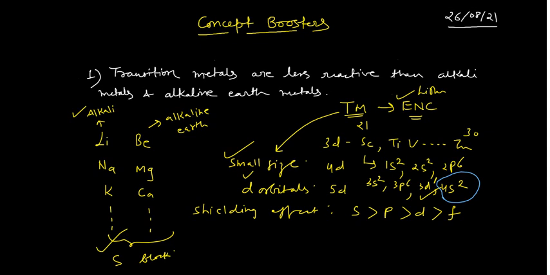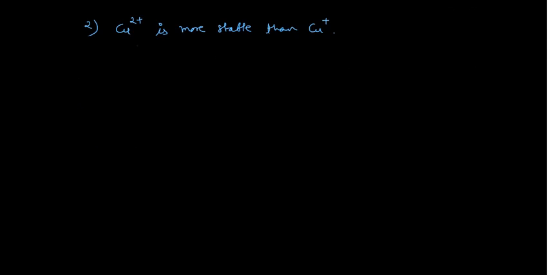So this is the first problem. Now moving to the next problem. What is the second problem? The second problem is this one: Cu2+ is more stable than Cu+. Copper has the atomic number 29, and when you remove 2 electrons from it, it will give you Cu2+, and it will have 27 electrons only. For 27 electrons, if you write the electronic configuration, it becomes a 3d9 system.